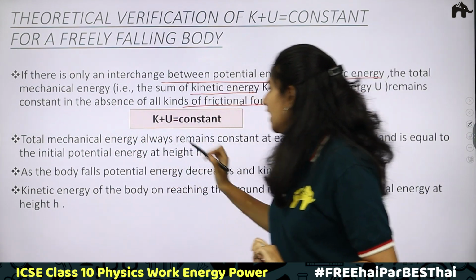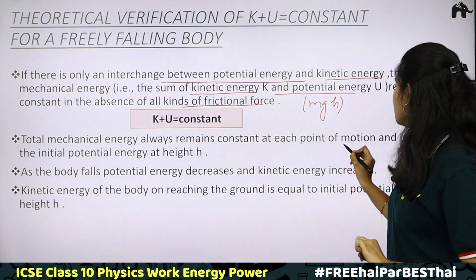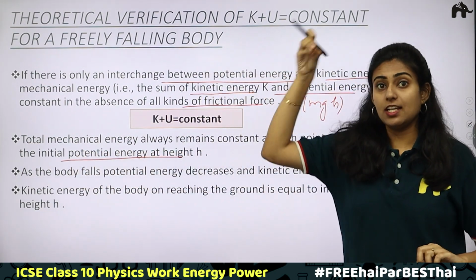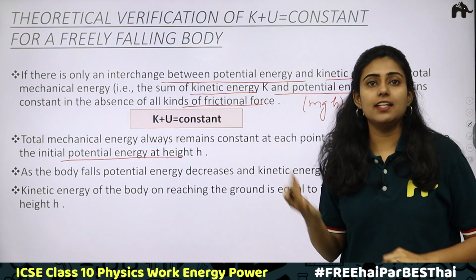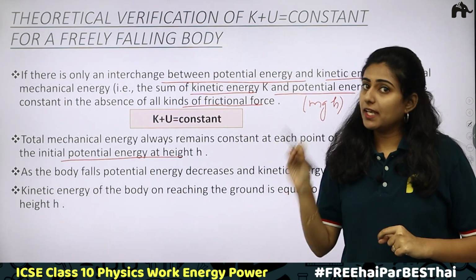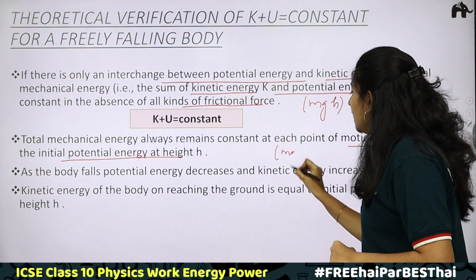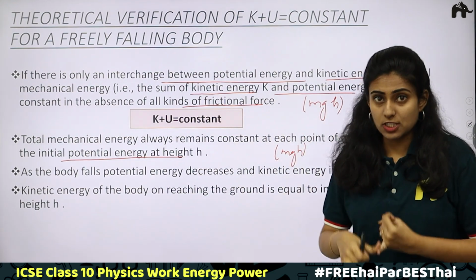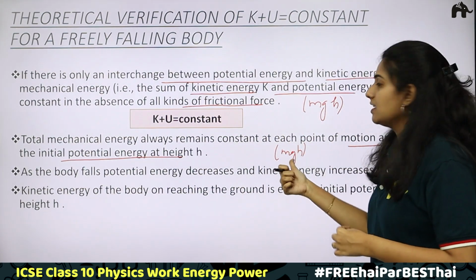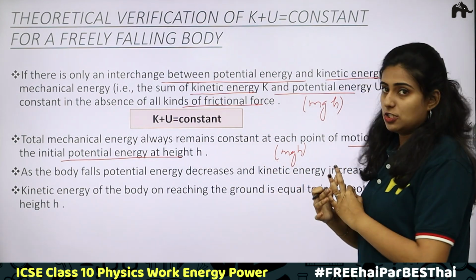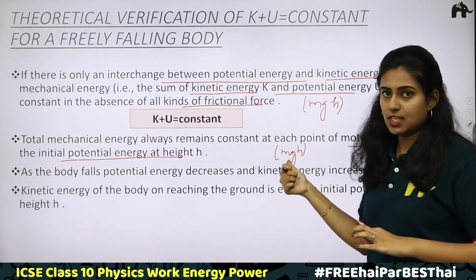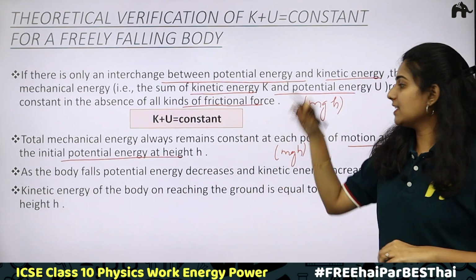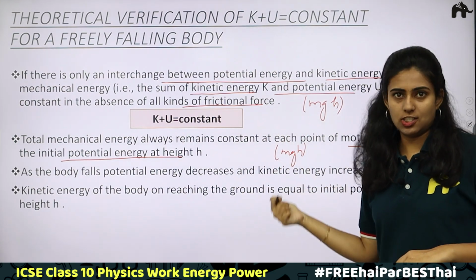Second, total mechanical energy always remains constant at each point of motion and is equal to the initial potential energy at height h. Initially when we started, we had potential energy and the kinetic energy was 0. So at that point, the total mechanical energy was equal to mgh, which is the initial potential energy. When the body is falling, at all positions, let it be position B, position C, whatever it is, we are getting mgh. We have just used 3 positions. At all these 3 positions, we are getting mgh. What is mgh? mgh is the potential energy at the initial position. At any point you will get this initial potential energy value.